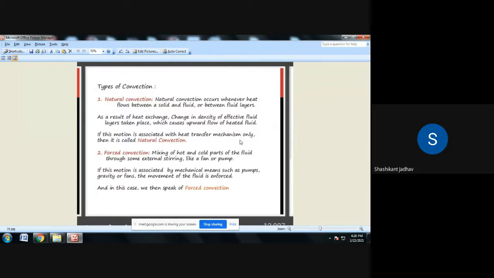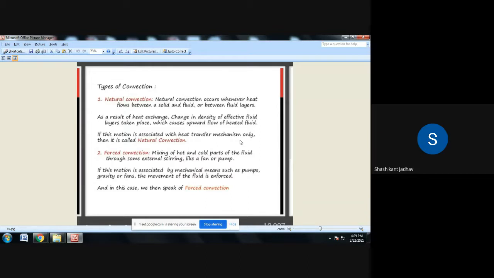Natural convection, types of convection. In the first one, natural convection, we know that the heat transfer or motion of the molecules happens because of the density difference. But what about forced convection?